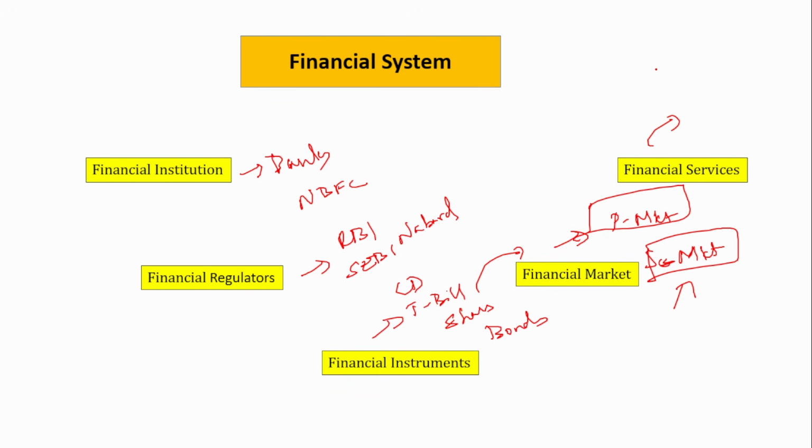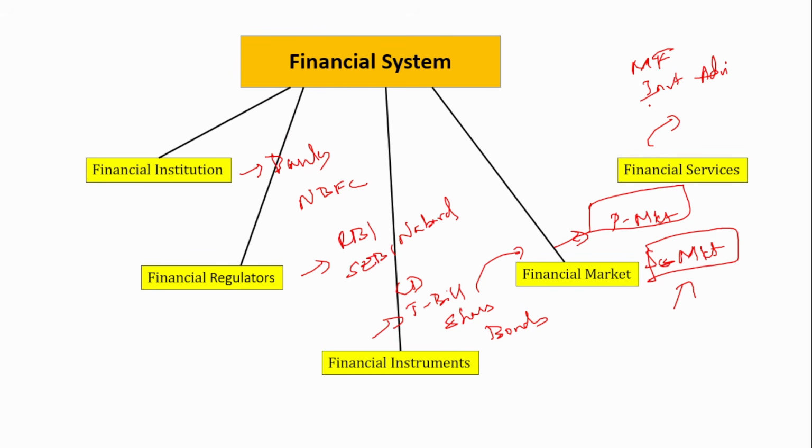Next is financial services. They will give you mutual fund advisory services, all right? Mutual fund is a financial service. And investment advisory services are also provided by the investment bankers. That is a financial service. So these all together constitute this financial system. It is not just the financial institution. Financial institutions, regulators, instruments, financial markets, and the financial services together constitute this financial system.